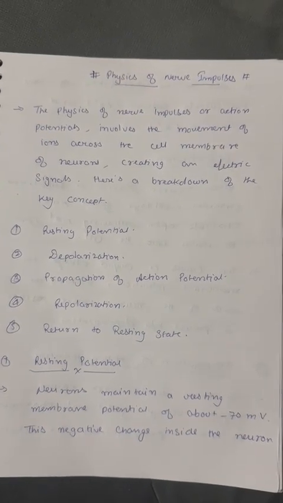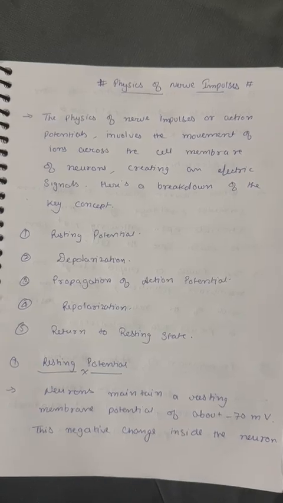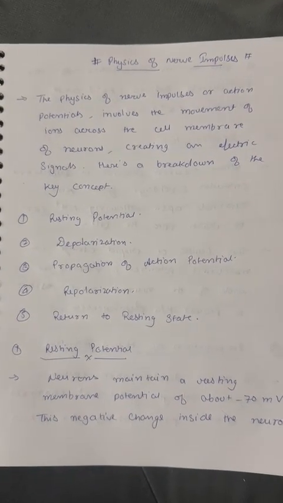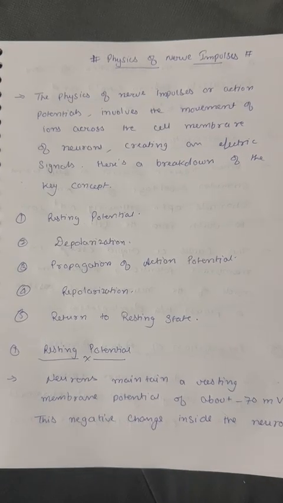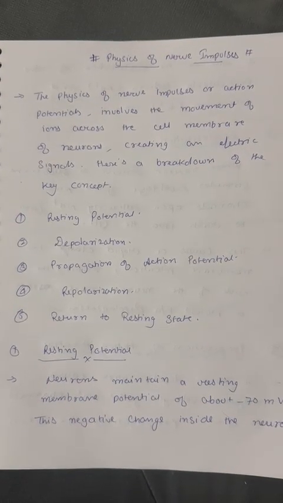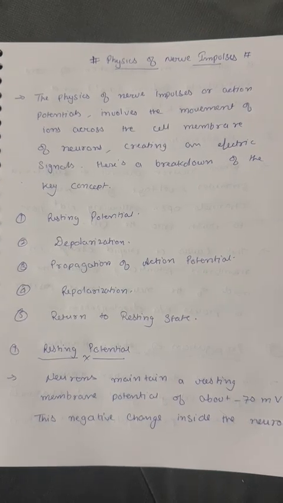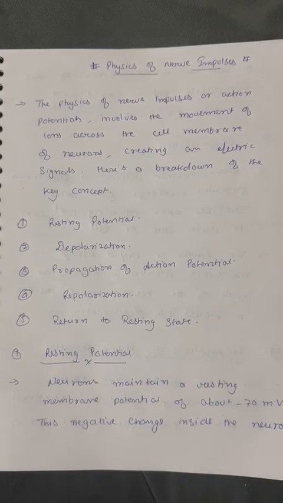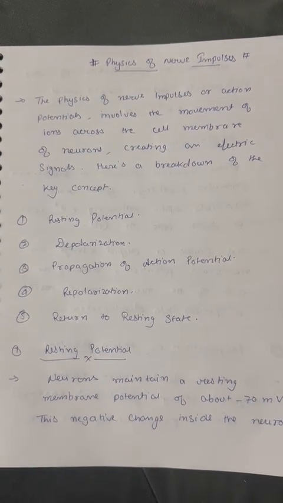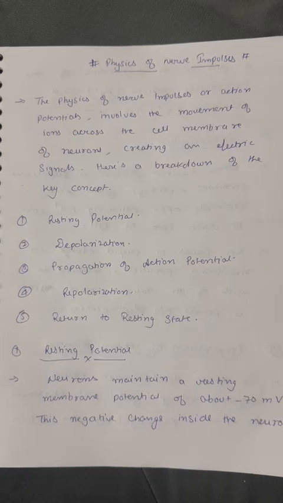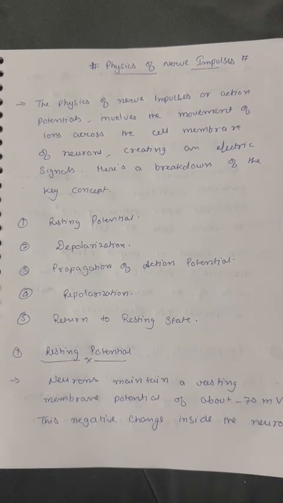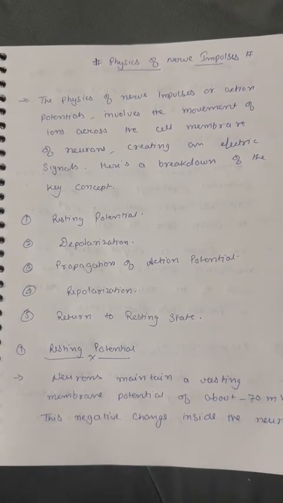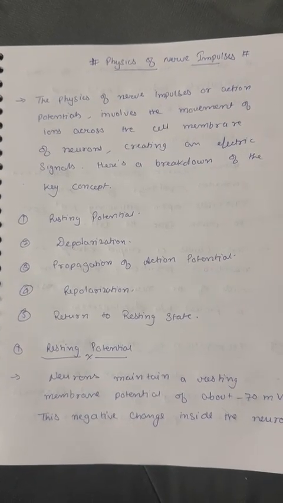Now first we will discuss resting potential. The resting potential is a state in which neurons maintain a resting membrane potential of about negative 70 mV. This negative charge inside the neurons is due to the distribution of ions, particularly sodium and potassium ions. The cell membrane is selectively permeable and ion pumps, for example the Na-K plus pump, actively move ions to maintain the resting state by moving 3 Na plus ions out and 2 K plus ions in.